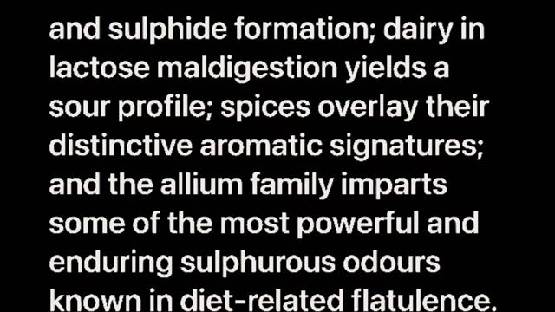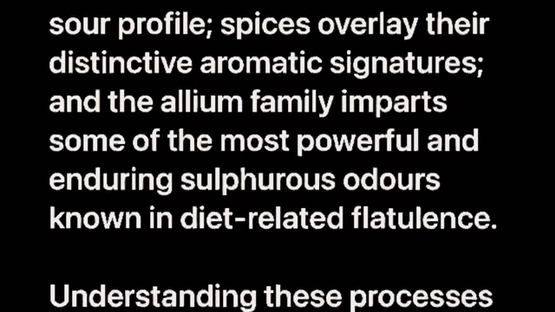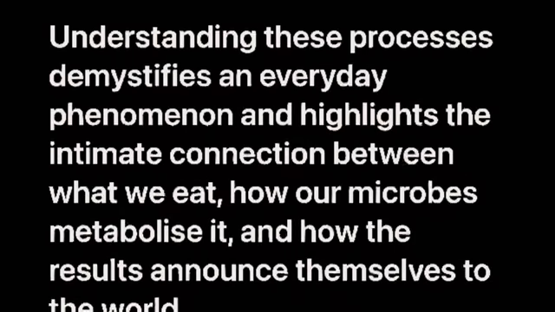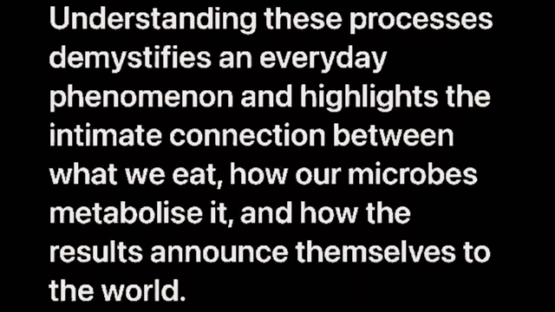Spices overlay their distinctive aromatic signatures, and the allium family imparts some of the most powerful and enduring sulphurous odors known in diet-related flatulence. Understanding these processes demystifies an everyday phenomenon and highlights the intimate connection between what we eat, how our microbes metabolize it, and how the results announce themselves to the world.